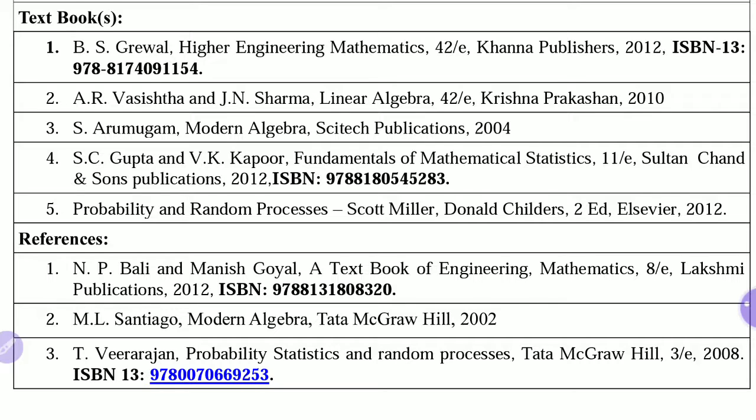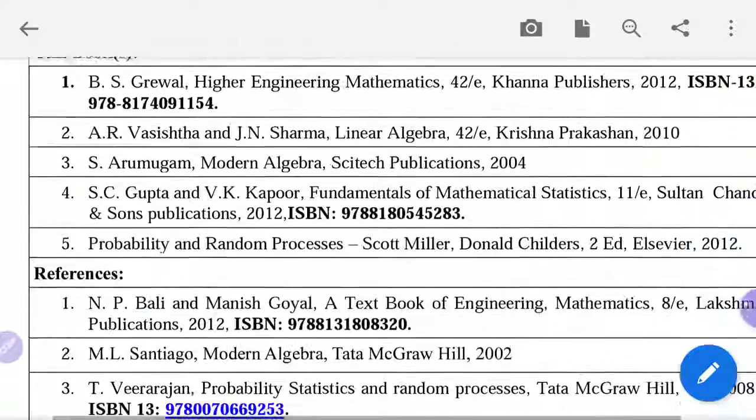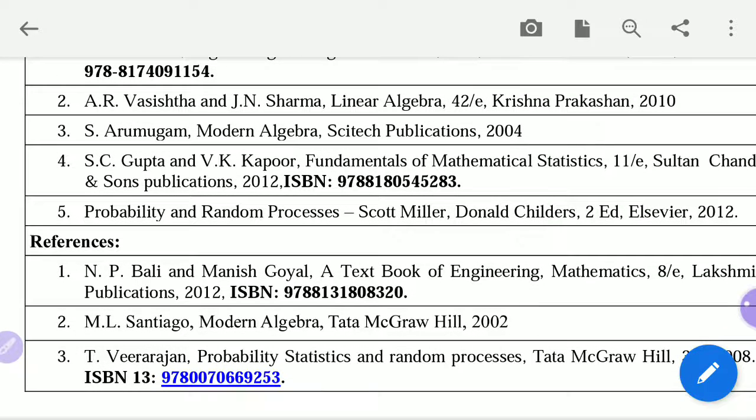Okay, so this is regarding the structure of the course. We have discussed the outcomes, then all the units, what units we have in this course. Now in the coming lecture we are going to start with unit number 1, that is matrices, and in that we are going to start the actual content of the course. So that's it from this lecture. This is the introductory lecture of the course linear algebra and stochastic processes.